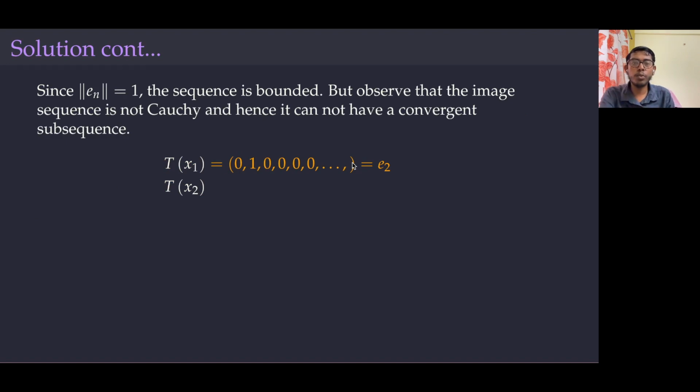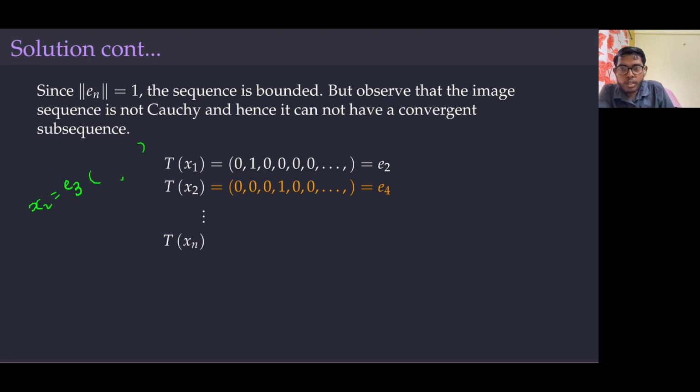And what is T of x2? Since x2 is e3, which has 1 only on the third place, only that term will survive, so this is e4. And similarly, T of xm is equal to e2m.